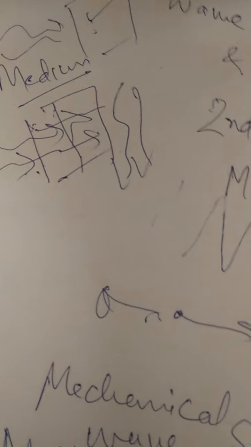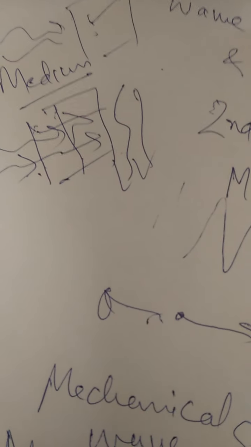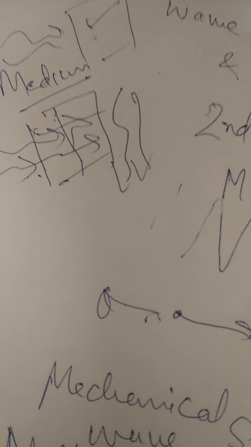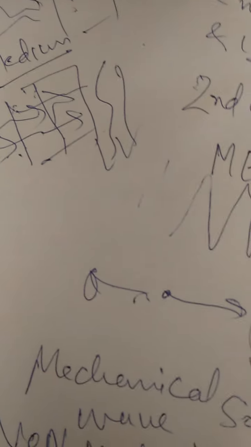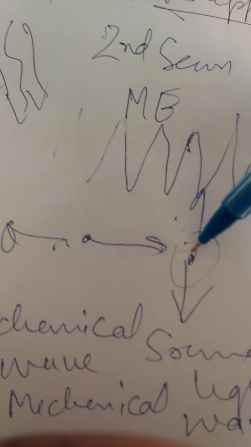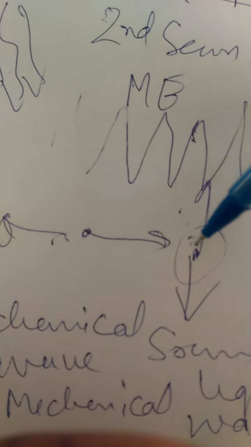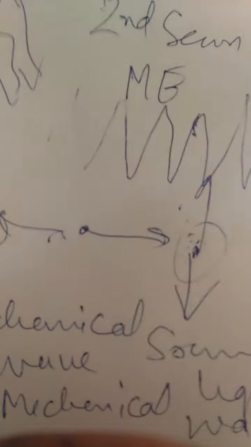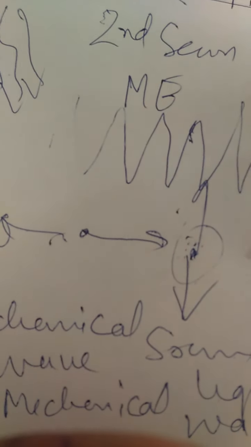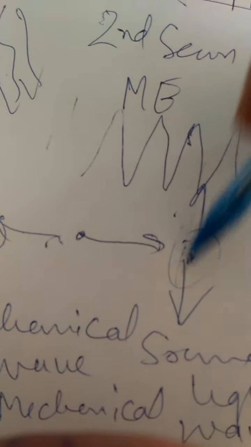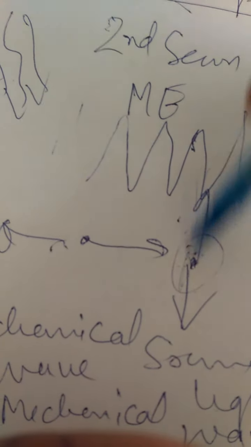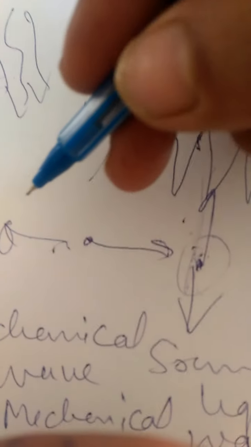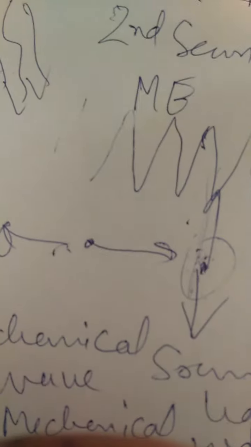Now wave motion is also of two types. One is called longitudinal waves, the other is called transverse waves. What are longitudinal and transverse waves? We have seen in the start that wave motion is basically the disturbance of the particles from one point to another. When the disturbance takes place, the particles vibrate in two ways: either perpendicular to the direction of propagation, or along the axis, along the direction of propagation of the signal.